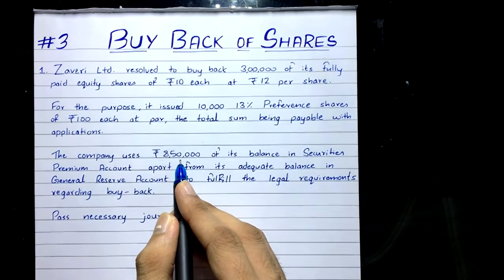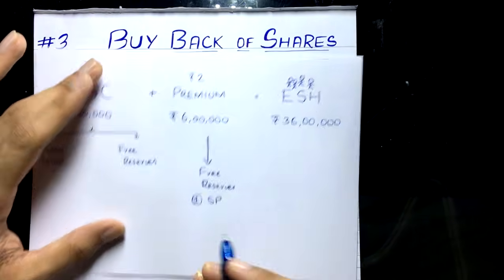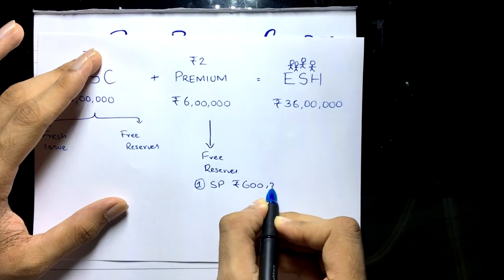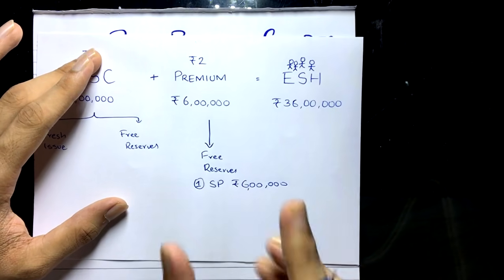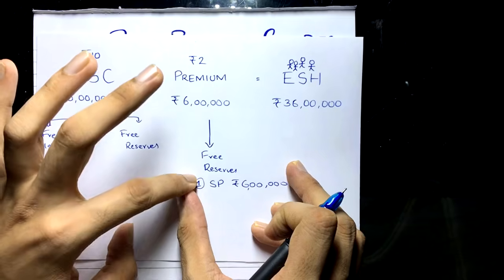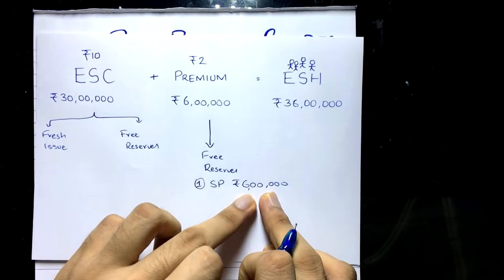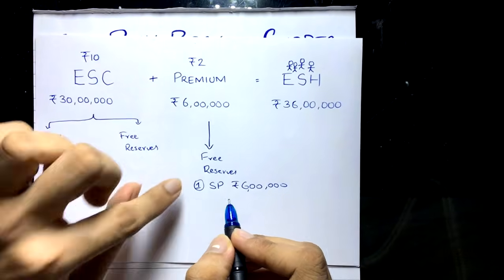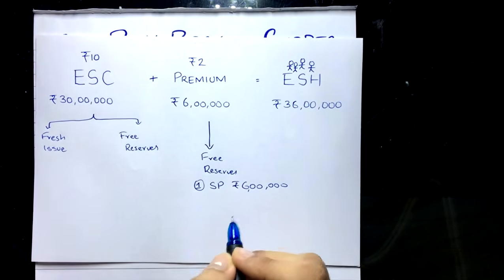But do we need the entire 8,50,000 for that? No, only 6 lakh. So we'll use securities premium by 6 lakh. Easy. You have written off this loss. And the funding also will come out of this account only. You will write off this, as well as the funding will come out of this securities premium account.